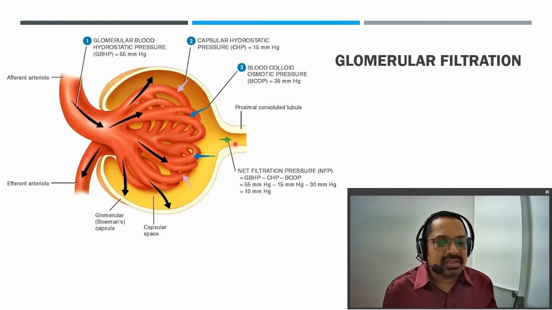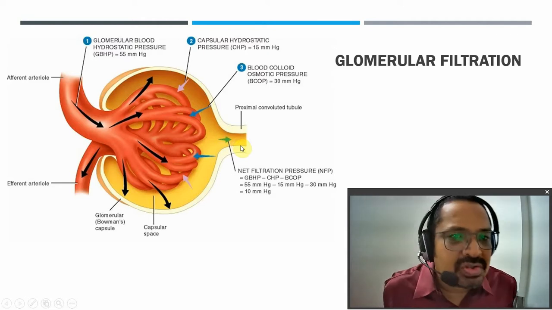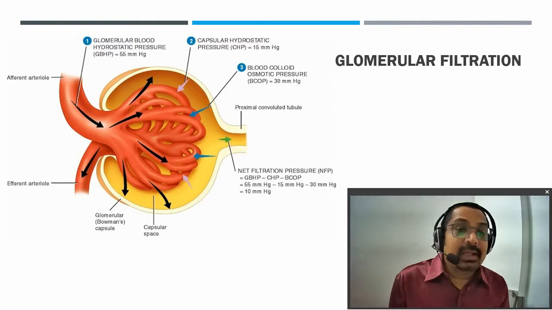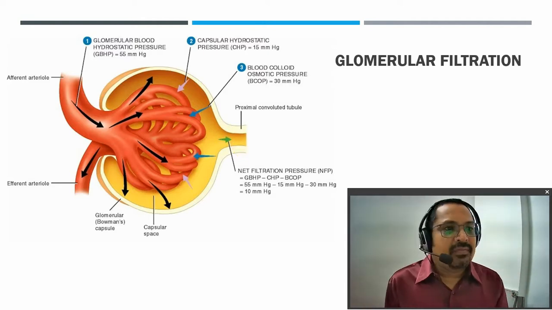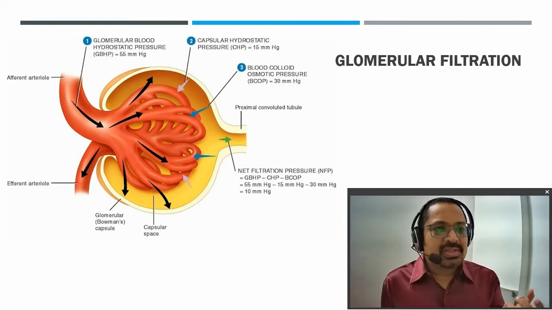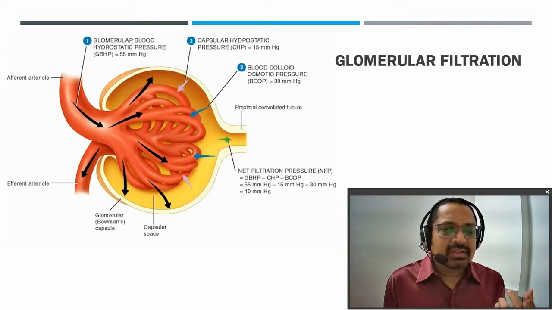So here we can see the green arrow. The net filtration which is taking place across the glomerulus is by the 10 mm of Hg, not by the 55 mm of Hg. The 55 mm is actually in the glomerulus due to the difference between the afferent and efferent arteries. There are many other factors also which will enhance or reduce this filtration pressure, and thereby change the glomerular filtration rate.